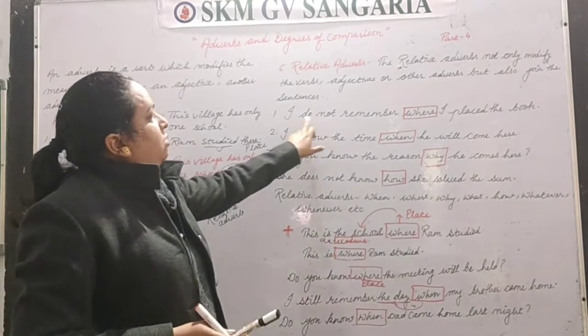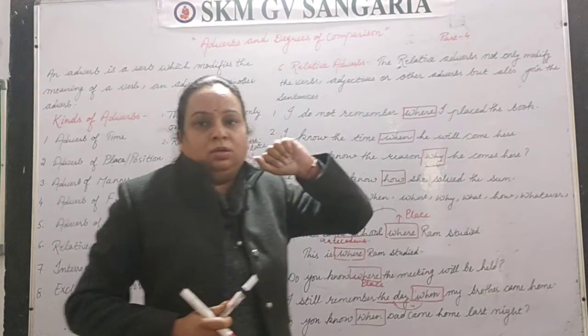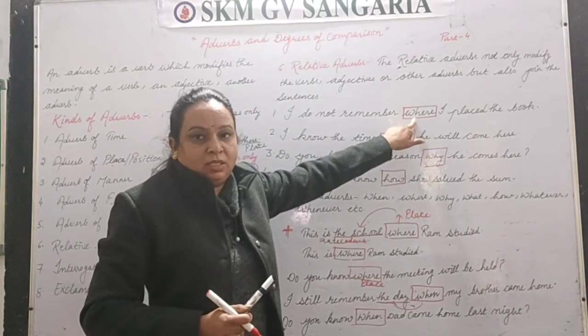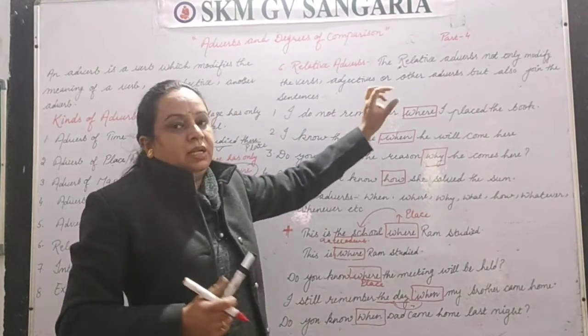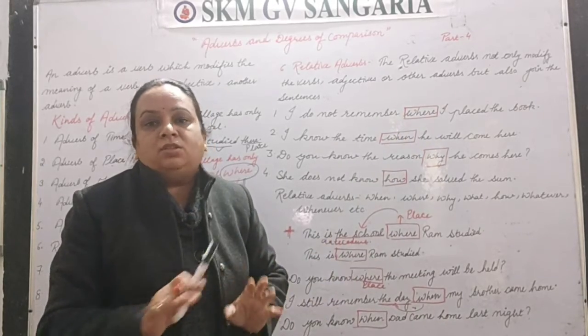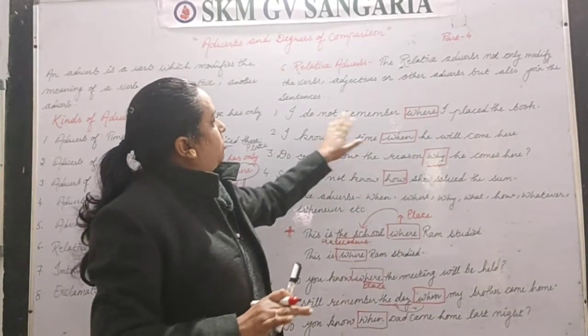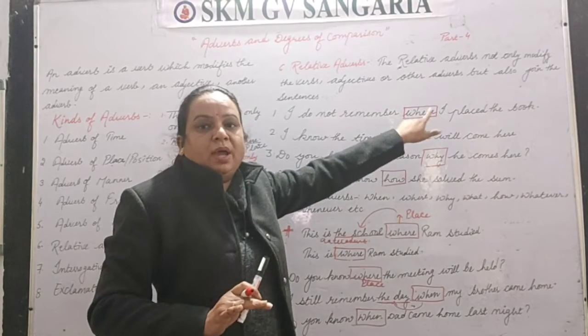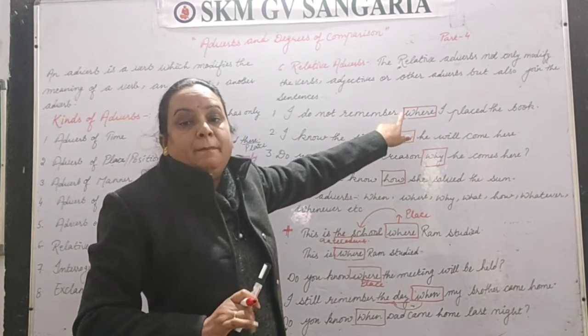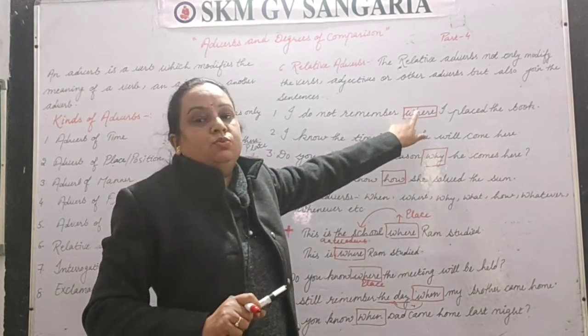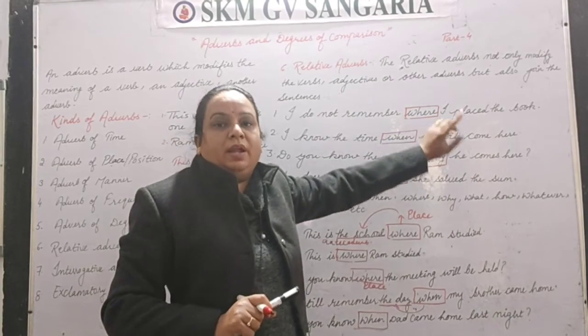I do not remember where I placed the book. Clear? So where refers to the place, but that table, that chair, that bag, that room is not mentioned here. Directly, I do not remember where I placed the book. So the antecedent is missing here, but this word where is working as a relative adverb.